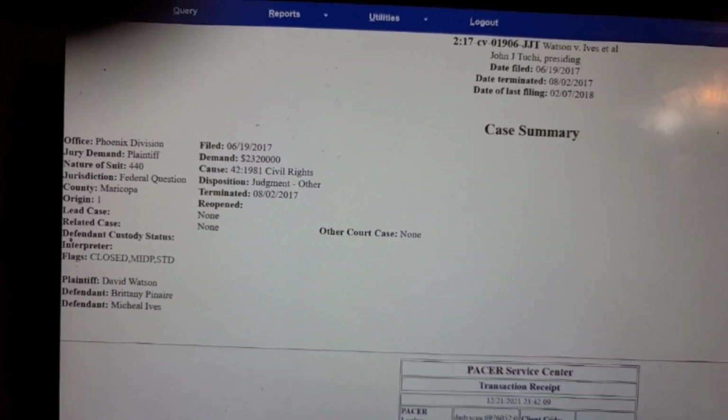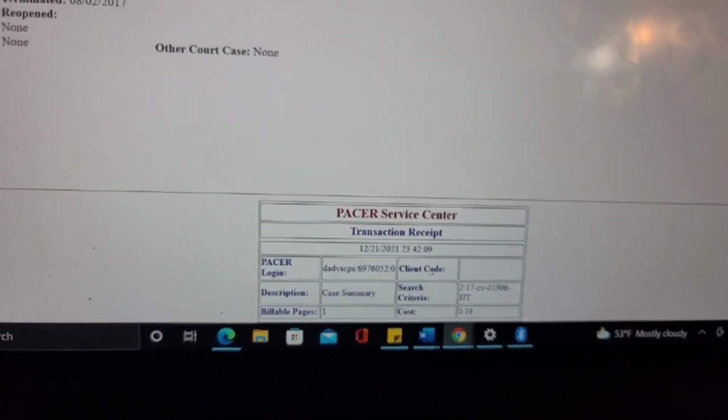County Maricopa. Okay, filed on 6/19/2017. Plaintiff David Watson, as you can see. Defendants Brittany Pinair and Michael Ives. I'm guessing those are social workers. I know for sure Michael Ives is. Brittany, we will find out who she is later. As you can see, this is charging me, that costs me 10 cents right now, so it's not too bad, right?